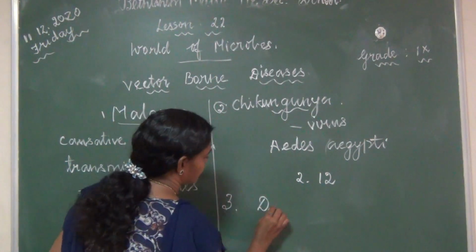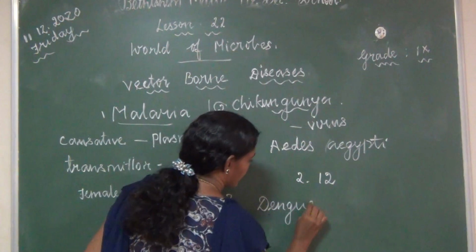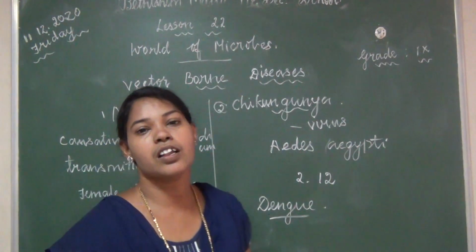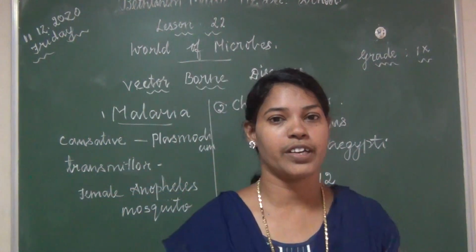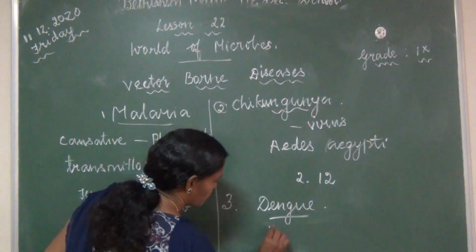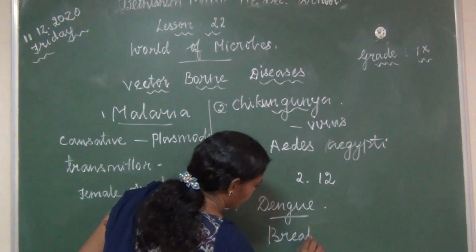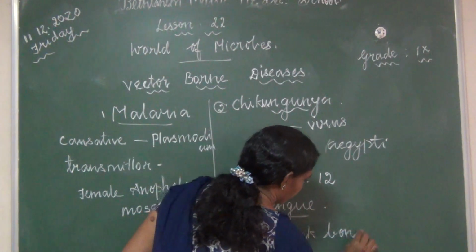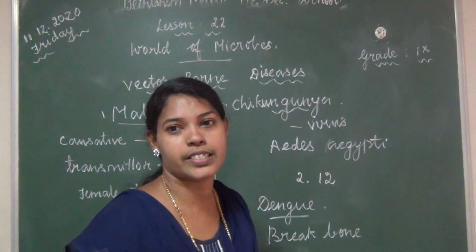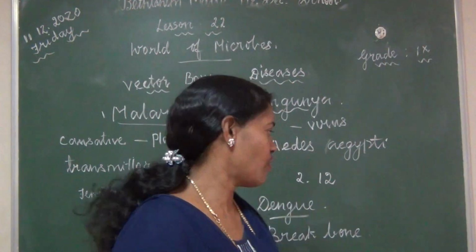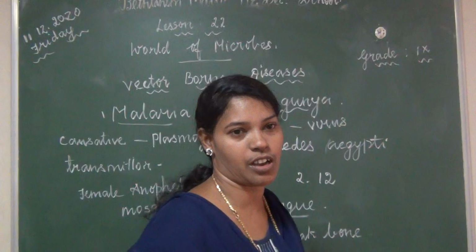Dengue. It is also known as break-bone fever. Why was the name given? Do you know, children? Because of often getting pain in the joints.